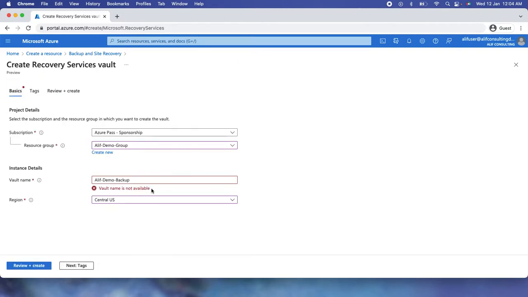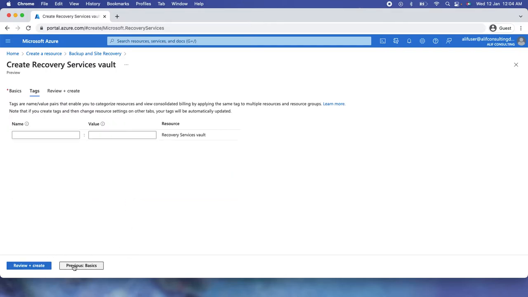So it's giving me the error that the name is not available. So let me put it as 01. I might have created a backup 01 in the other location, which is in East US. So that's the reason it's giving me the error.